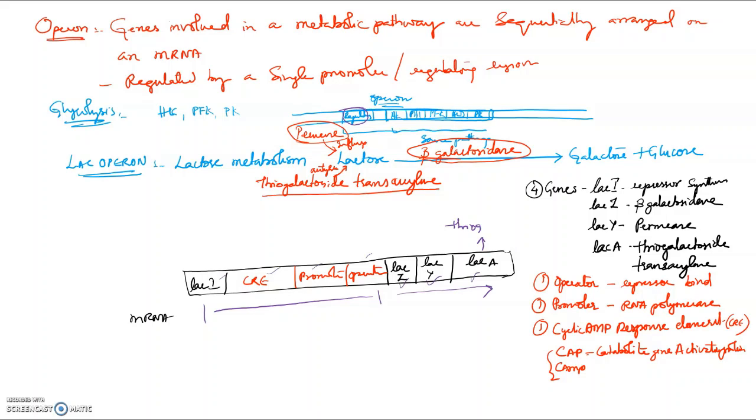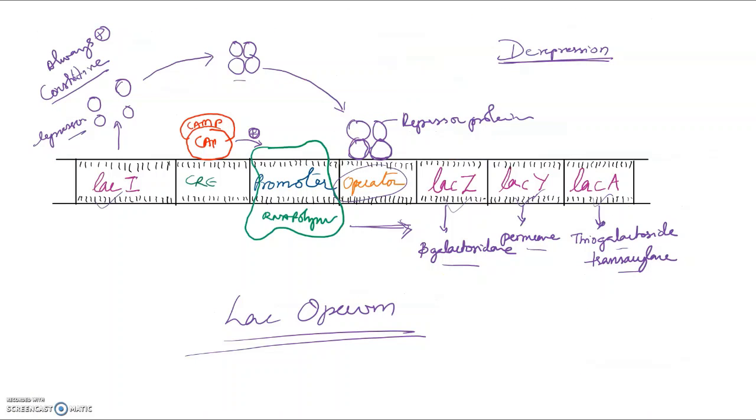Whenever lactose is present, RNA polymerase here will bind to it and it will undergo transcription. We'll see. So there is a promoter region, then an operator region, and three genes. Here we have seen the basic structure of the Lac Operon: how the genes for different enzymes are arranged in sequence, Lac Z, Lac Y, and Lac A, and it is preceded by their regulatory elements. So that is the concept of the Lac Operon.